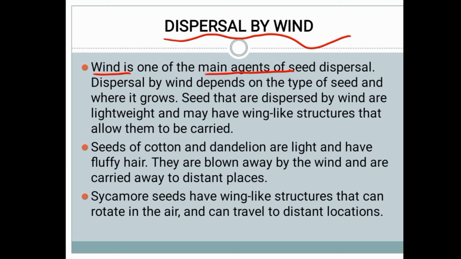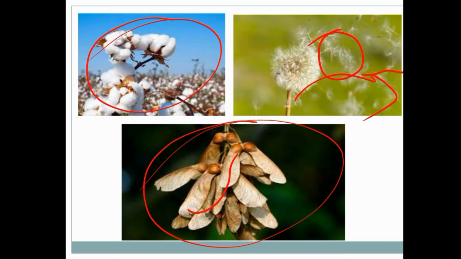So this is dispersal by wind. What are the conditions for dispersal by wind? First, the seed should be lightweight, and it should have a wing-like structure. What are the examples? Cotton, dandelion and sycamore. Cotton and dandelion are lightweight and have fluffy hair-like structures, and sycamore has a wing-like structure and will rotate in the air. So this is the dispersal by wind.